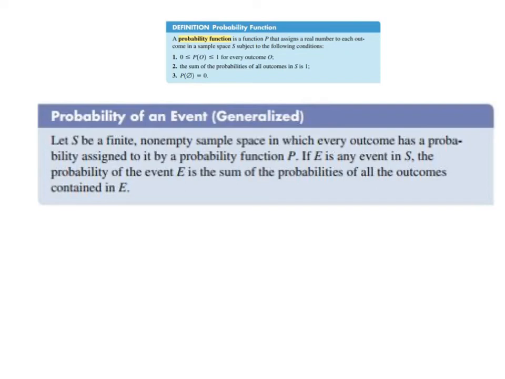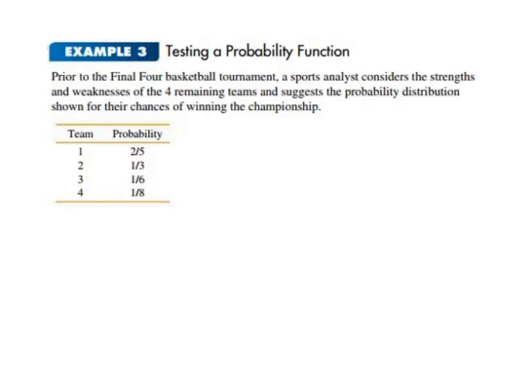So let's see if you've been following. Let's test the function shown here against the rules for a probability function. A sports analyst considers the strengths and weaknesses of the 4 remaining teams, and he suggests the probability for each team winning the championship.